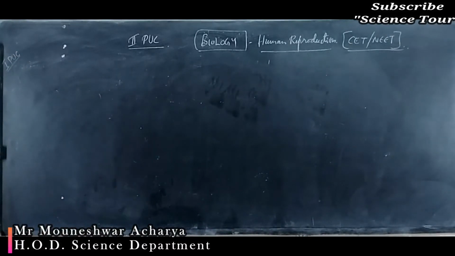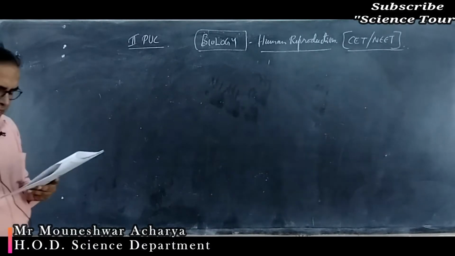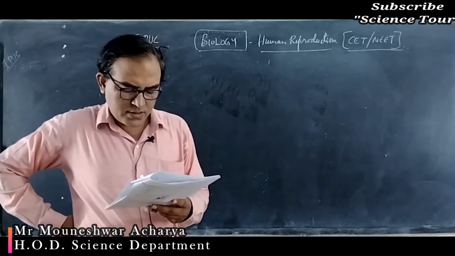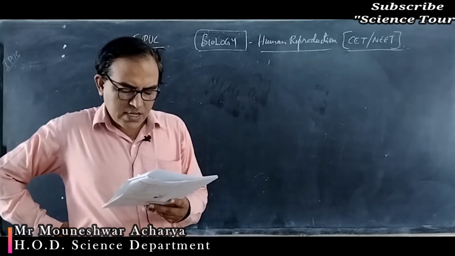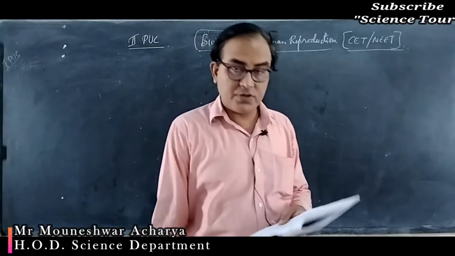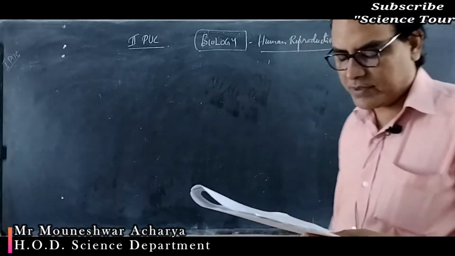1. Rete testis. 2. Vas efferentia. 3. Tubuli recti means vas efferentia. Next, rete testis, vas efferentia, then comes the epididymis, then comes the vas deferens. So option 2 is the right option.